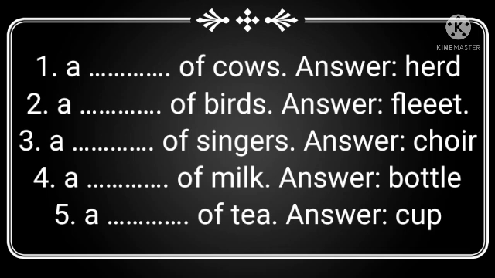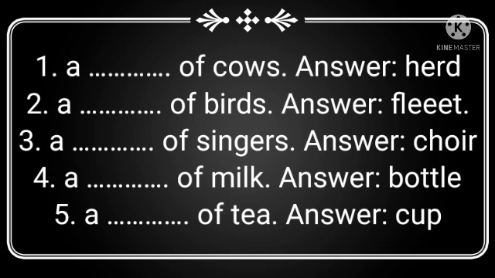Answer, fleet. Third one, a dash of singers. Choir. Fourth one, a dash of milk. Answer, bottle. Fifth one, a dash of tea. Answer is cup.